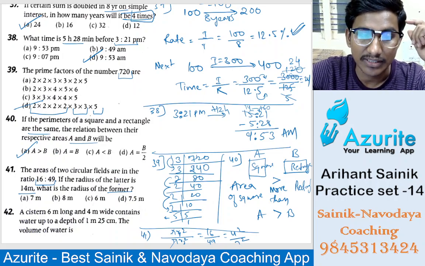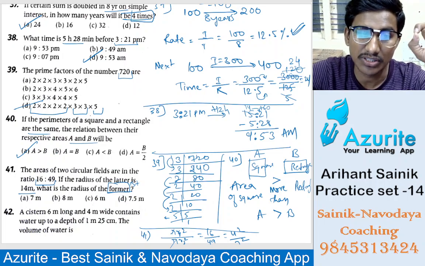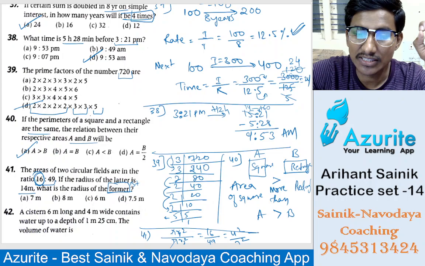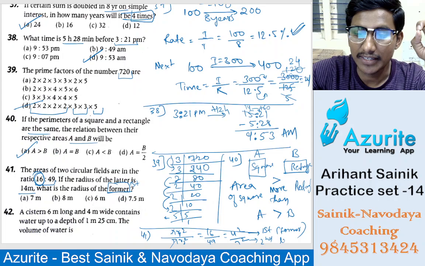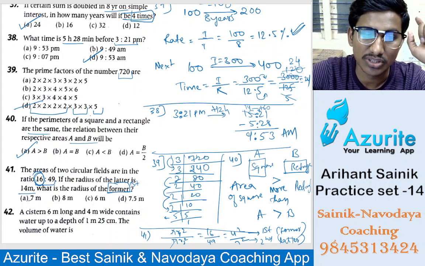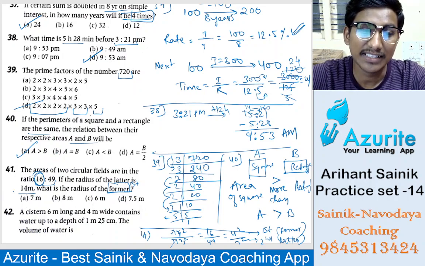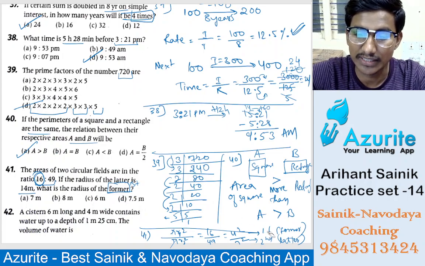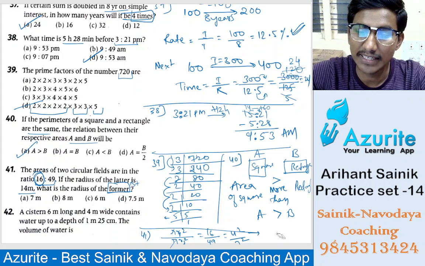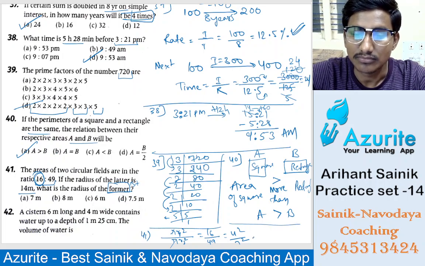So former means first, latter means second. So first one is 16, this is the first, that is the former, this is the second, that is the latter we say. Okay, so former is 4, square means 4 is the radius, so option is here not given. So okay, if the radius of the latter is 14, they have given the radius also 14, right? Okay, sorry, that will be 8 answer then. So 7 square, 4 square, right? So that is the ratio means, so 4 by